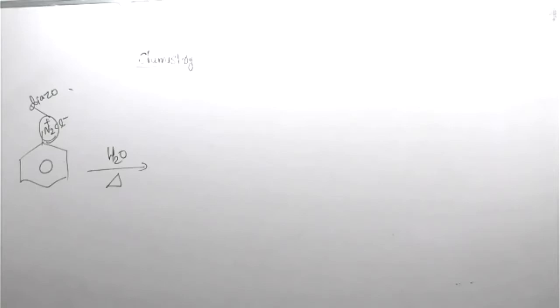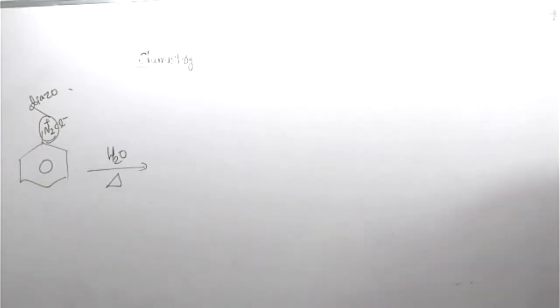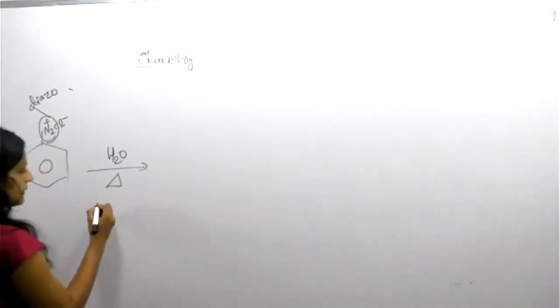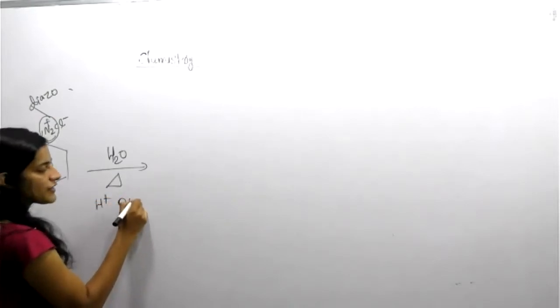Same approach we choose here, same as the last question. Diazonium chloride is there. Treatment with water: water is a nucleophile generator, like an OH minus generator.